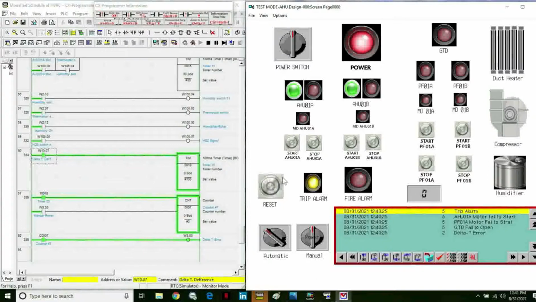No one is working. Even if we try to reset, we cannot reset at once, so we have to troubleshoot and do the maintenance part. This gives us an indication that the delta T already has this problem, so it gives us a direct instruction to troubleshoot the problem on the refrigeration system of your chiller unit.